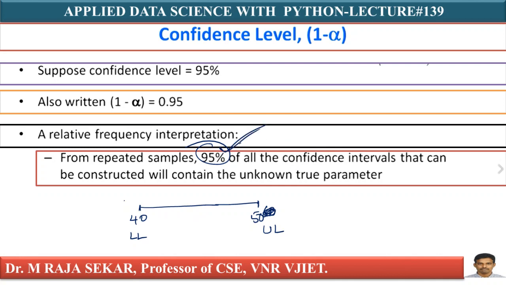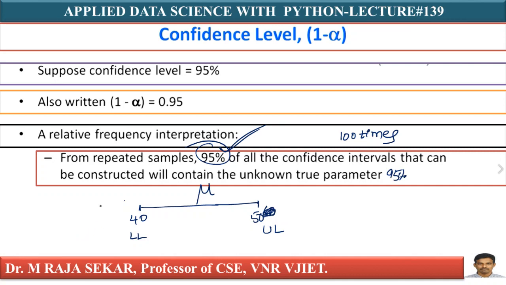When you repeat the experiment, say 100 times, I am repeating this experiment 100 times. 95% of the time you can capture the true mean within this interval. That's important. Out of 100 times, 95% means 95 times my population parameter mu can be captured between 40 and 50. That's what it says: capture the true population mean within this interval.